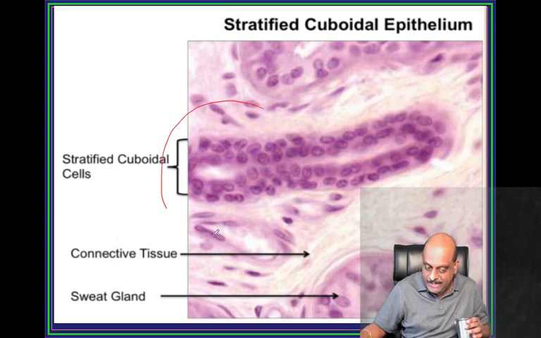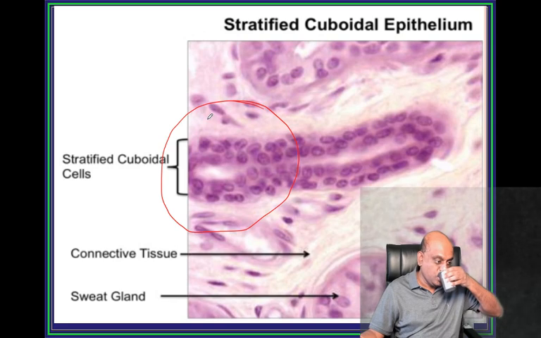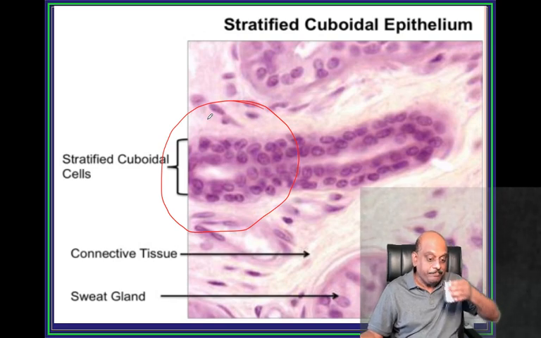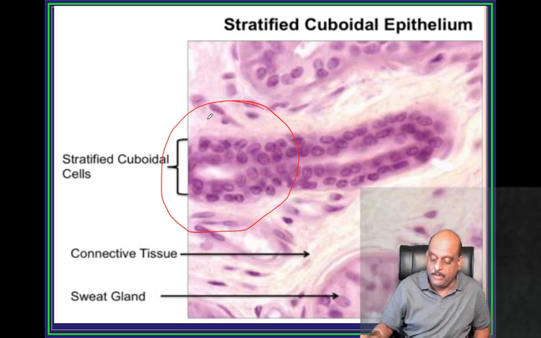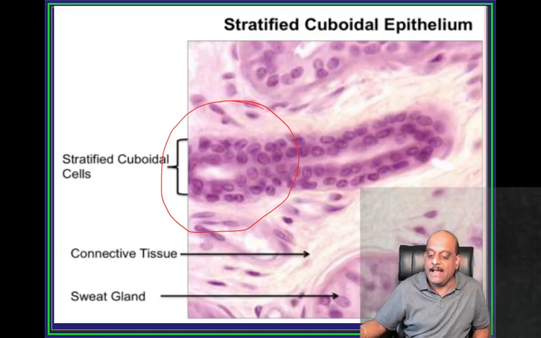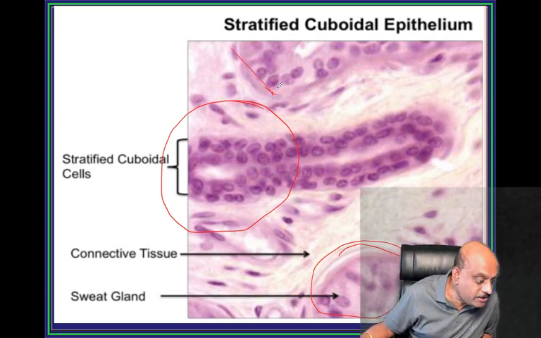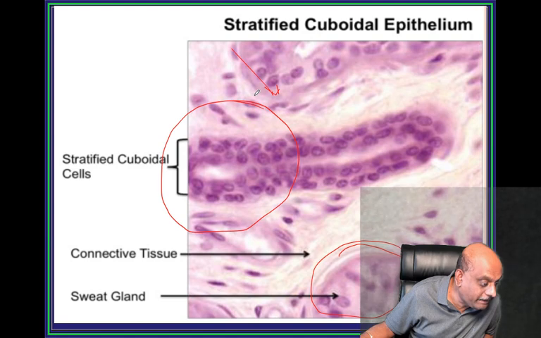So this is what stratified cuboidal cells look like, doctor. Get yourself sure about it. So where do you find them? The duct of the sweat gland. You are able to see the sweat gland. In the duct of the sweat gland is what you should remember.